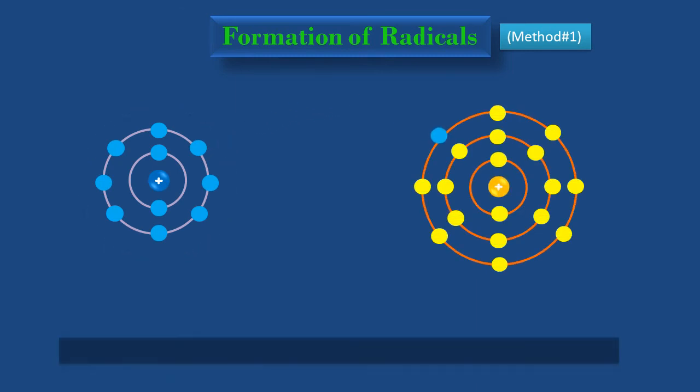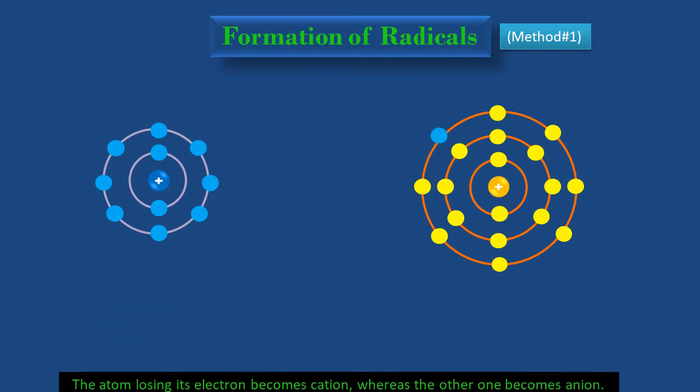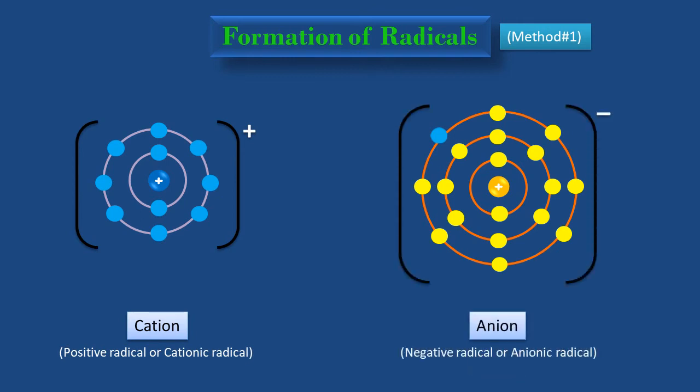The atom losing its electron becomes cation, whereas the other one becomes anion. And we, the people of subcontinent, usually call every cation a positive radical or cationic radical, and every anion a negative radical or anionic radical by convention, and do not even bother to check whether its electrons are odd or even in number.